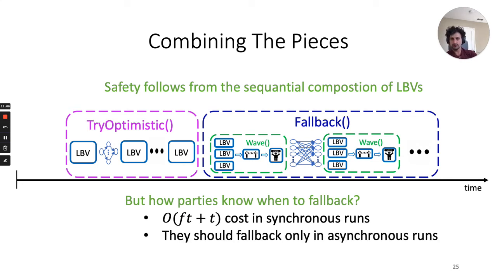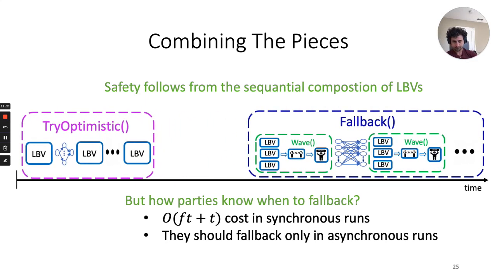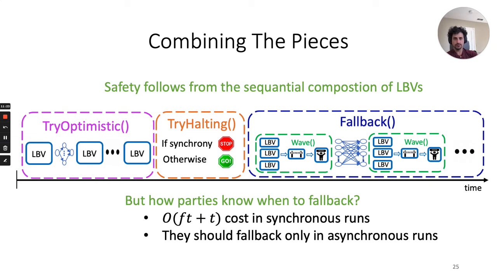Therefore, parties should fall back only in asynchronous runs, and also the mechanism to decide whether to fall back or not cannot cost more than O(ft + t) in synchronous ones. So to this end, we add a glue component which we call help and try halting.